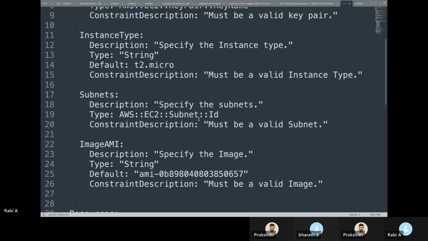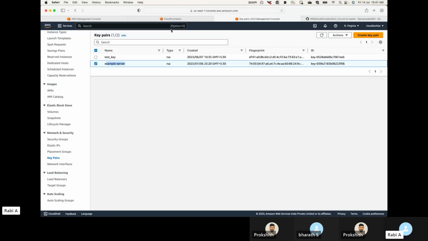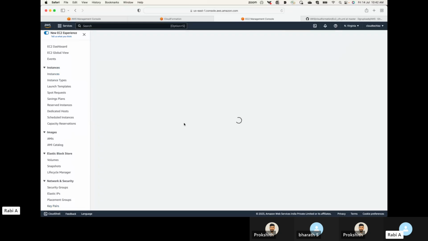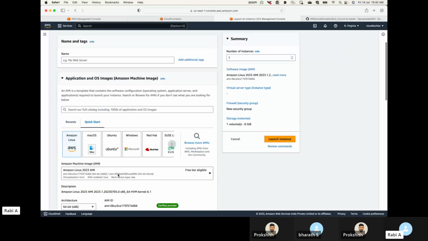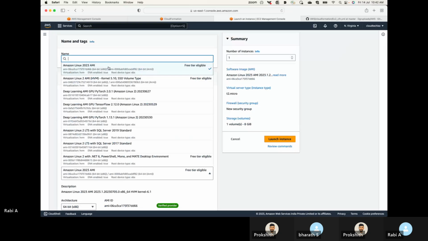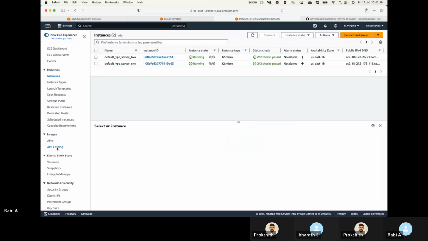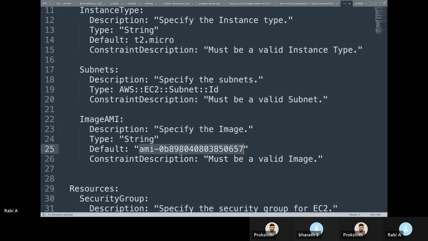Got it. Yes, sir. So now let's say we will execute this code. Before I do that, let me take one AMI for this example. The AMI that I have in the code is a very old AMI, so I'll have to take, let's say, this one. I cannot copy it from here. Okay, so I'll take this one. Save this.